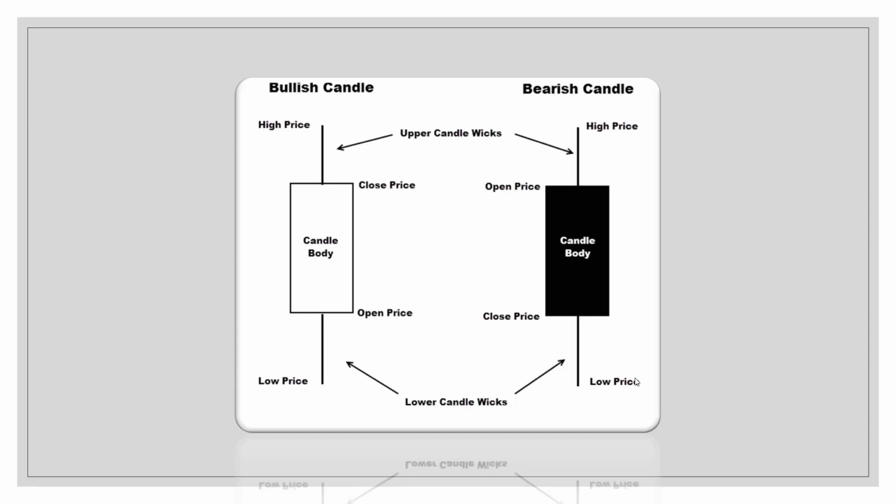When the closing price is higher than the opening, you are having a bullish day. That means you are making huge profits. On the contrary, when you have a bearish day, that means the closing price is lower than the opening price, then you have a bearish candle or bearish day, we can say that.